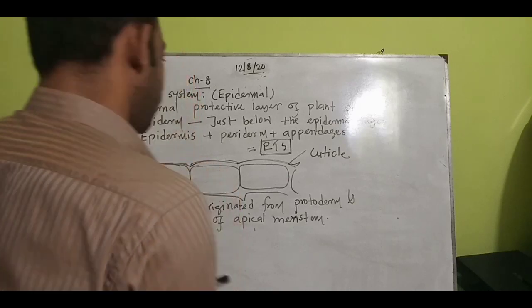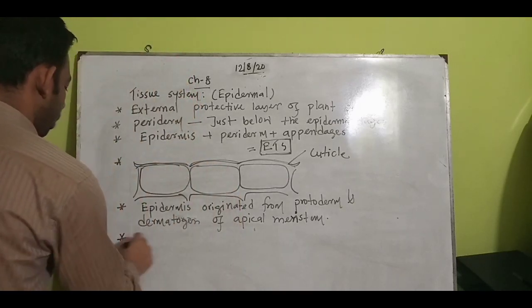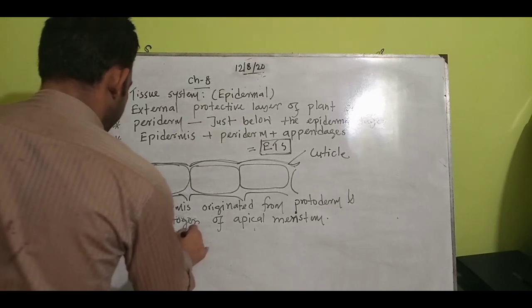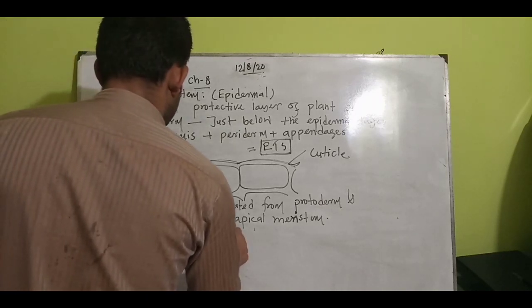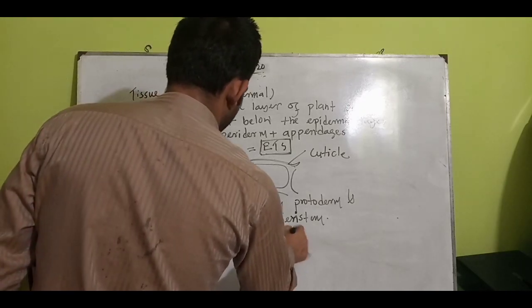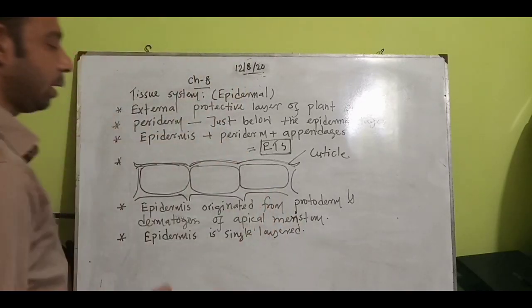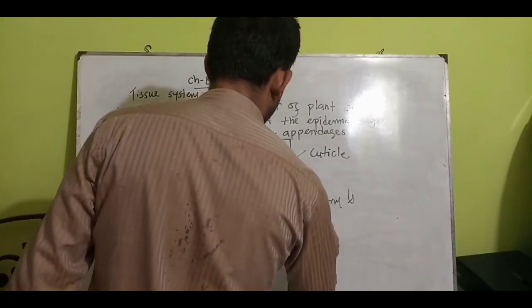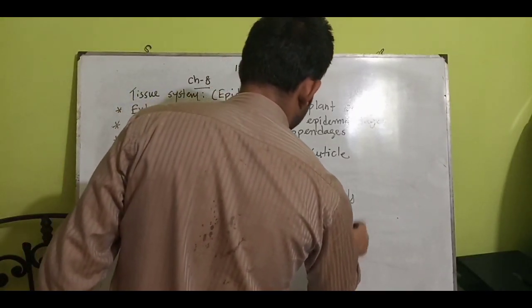Epidermis has another feature. If we go through it, epidermis is single layered. You can ask me, sir, you drew it there, maybe it is not single layered. Yes, of course, it is single layered or unicellular, you can say unicellular.